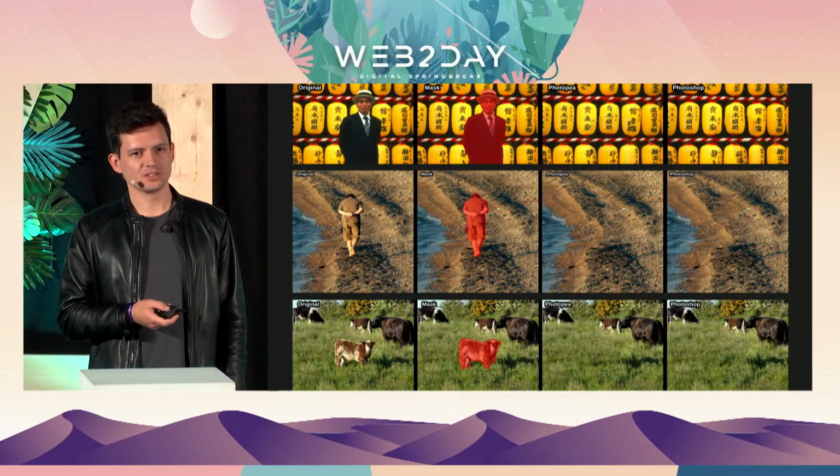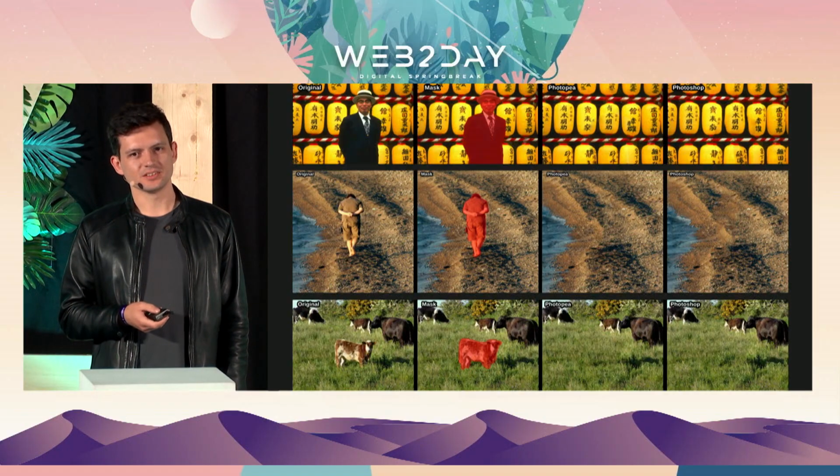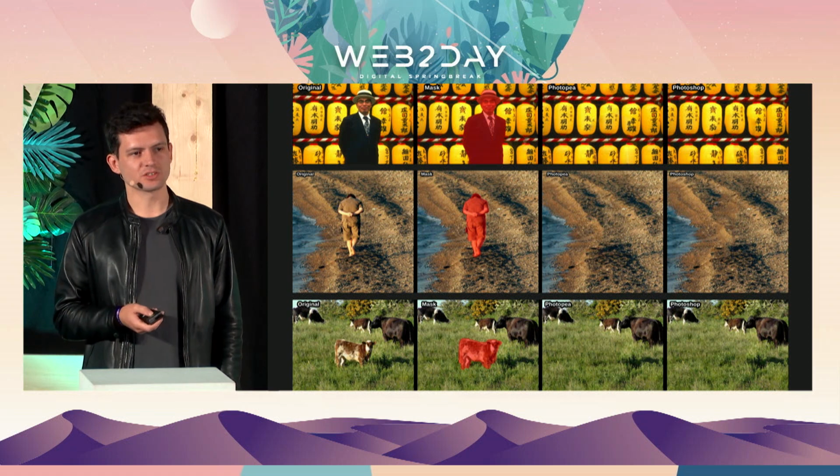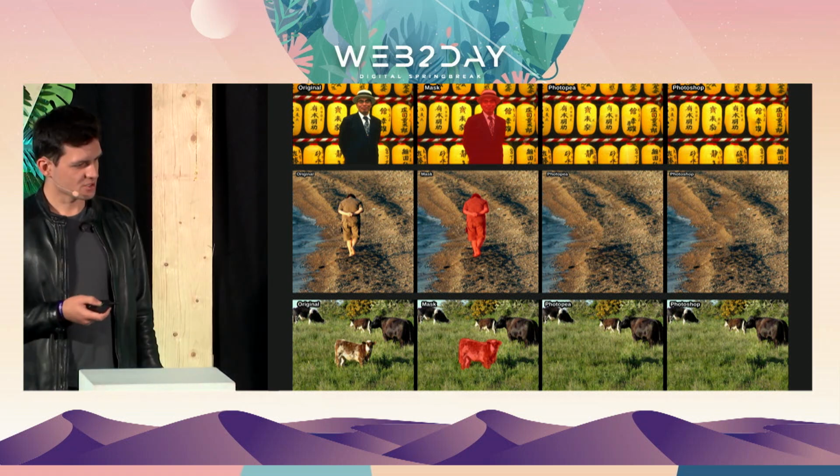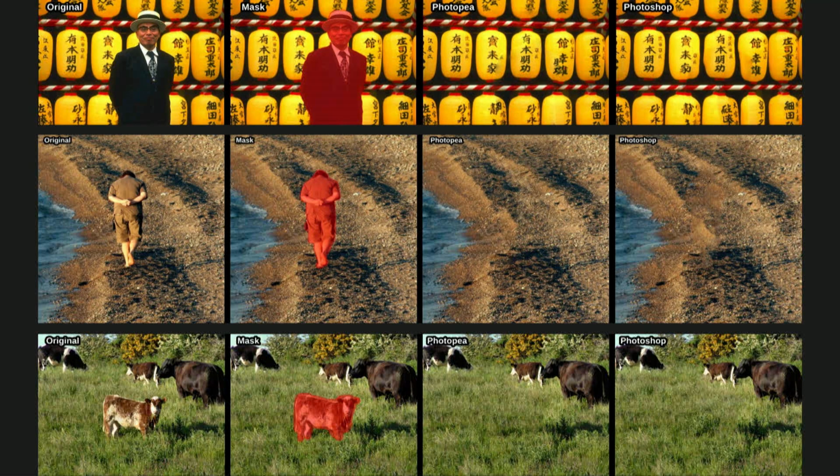So this is another example of what Photopea can do. This is a feature where you want to remove an object from the photo. On the left side, you can see the original photo. The next image is the red. You select the object with the red color, which basically means what exactly you want to remove. And the third preview is what Photopea does after you select it. So it removes the object.